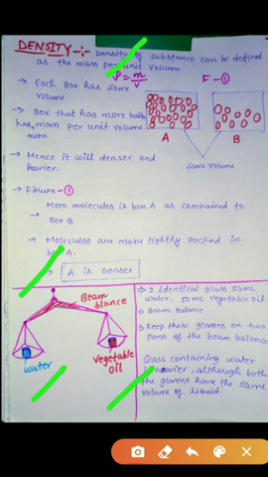You will observe that the glass containing water is heavier, although both the glasses have the same volume of liquid. This is because water has higher density as compared to oil. This proves that equal volumes of different substances have different masses. So by using this activity, we can prove density in liquids.